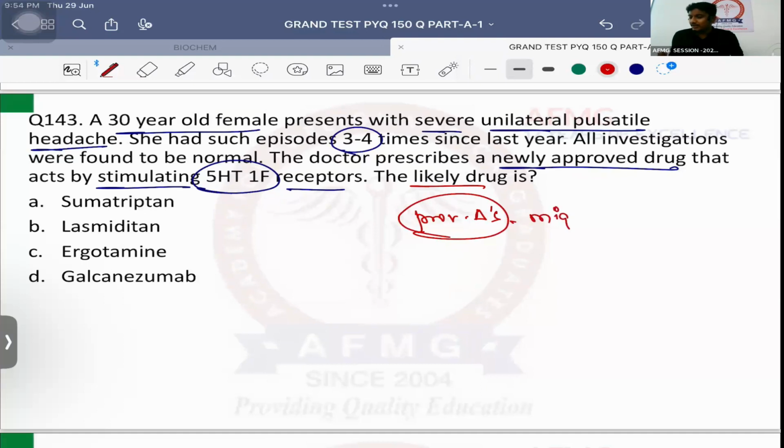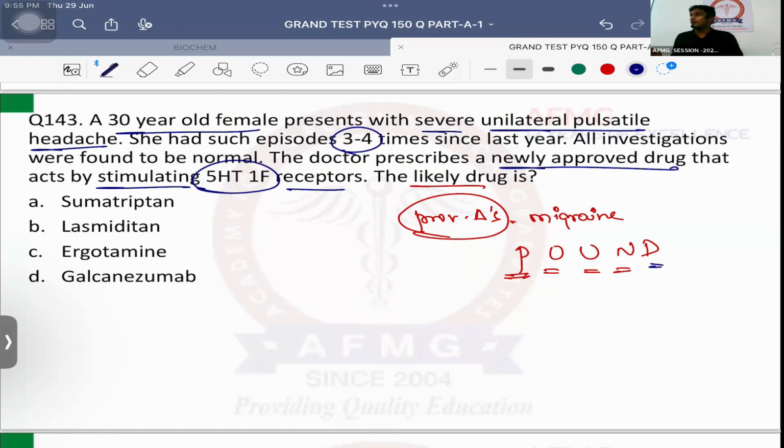For migraine, the diagnostic criteria is the POUND criteria. P stands for pulsatile headache. O stands for one-day illness. Usually the attacks of migraine will subside in a span of 24 hours. U stands for unilateral headache. N stands for associated with nausea and vomiting, sometimes even with phonophobia and photophobia, irritation to light and sound. D for disabling in character. The patient is not able to do any work.